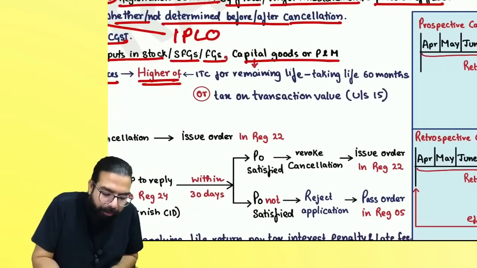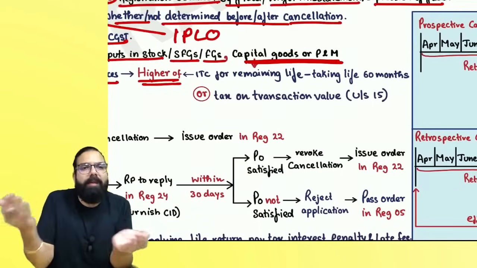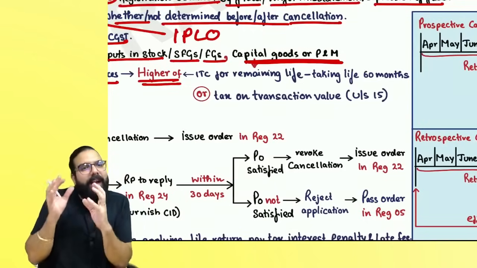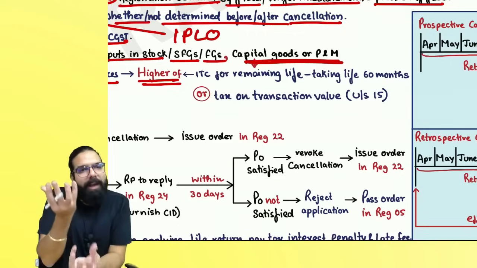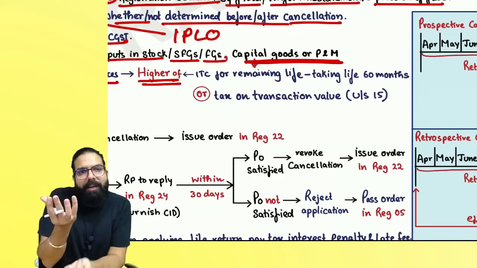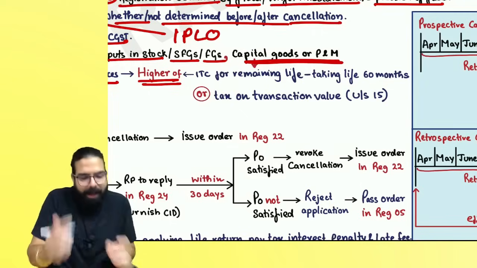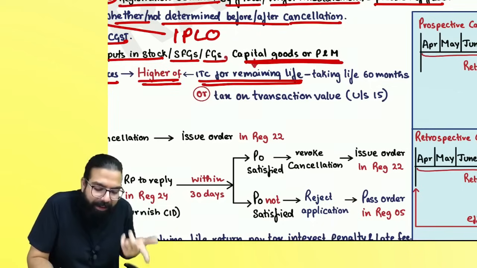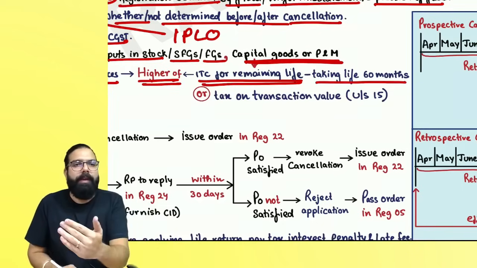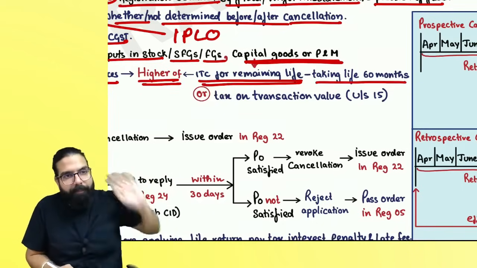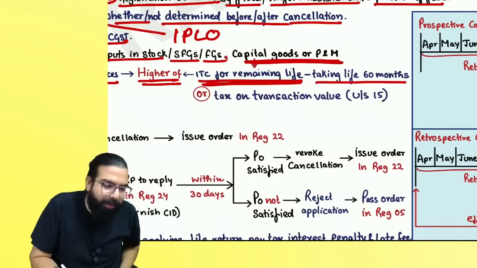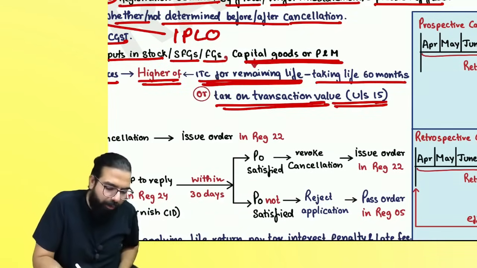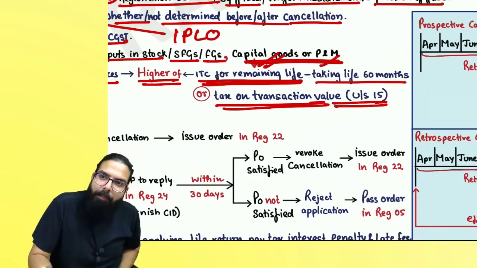Sir, for capital goods and plant and machinery, whatever ITC you have taken, you have to reduce it, and then pay the remaining ITC. Or if you sell the capital goods, what is the GST payable? Whichever is higher. ITC for the remaining life, calculated taking 60 months. You understand this in your ITC chapter, right, everyone? So ITC for the remaining life or tax payable on transaction value, whichever is higher, you have to pay on capital goods and plant and machinery.